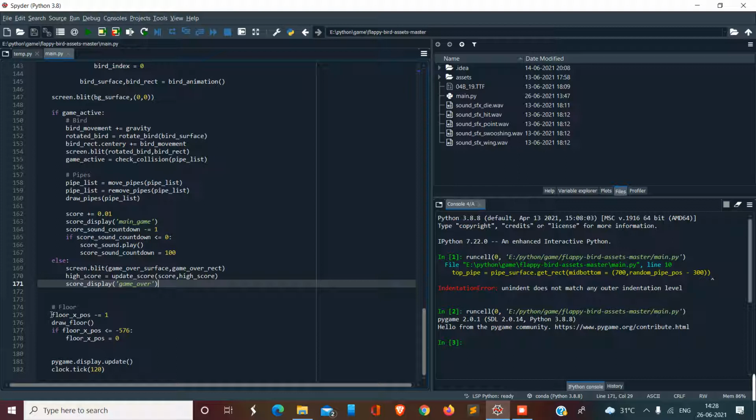I've created the base picture. It was small, so I extended it by two times. I took two loads of this, and both are moving from right to left. When one reaches minus 576, the other will be at 0. The first one will go to the right side.